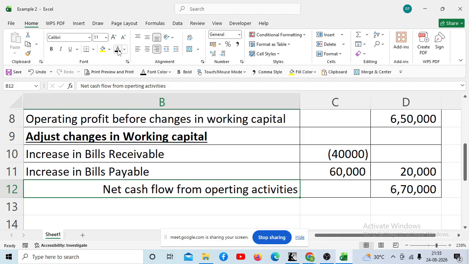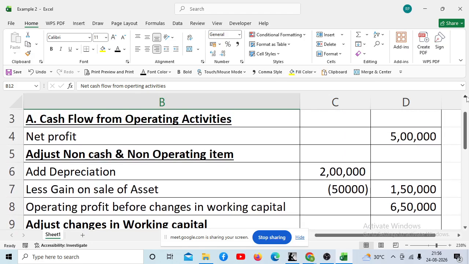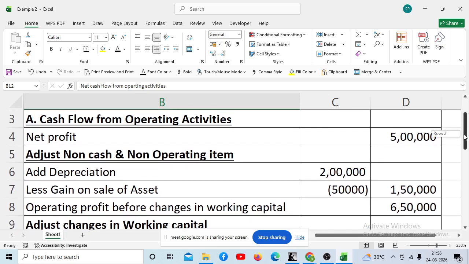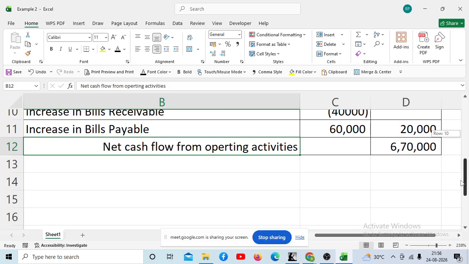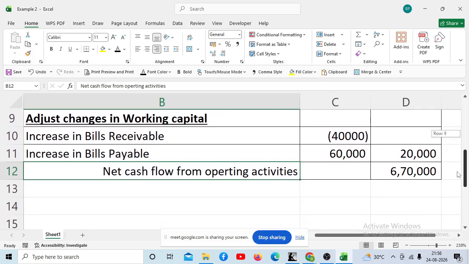Basically we are supposed to subtract tax also, then we get the net cash flow, but since tax is not given in this question, this 6,70,000 will actually be your cash flow from operating activity. You got it?